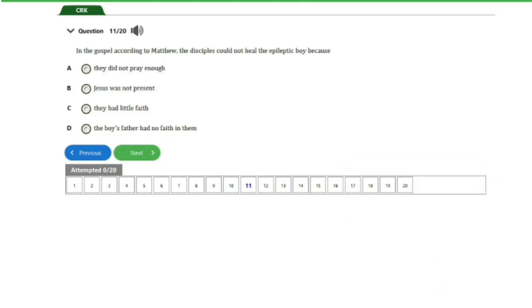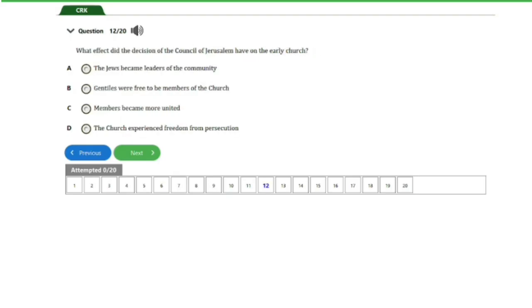So over here we have question number 11. It says, in the Gospel according to Matthew, the disciples could not heal the epileptic boy because A. They did not pray enough. B. Jesus was not present. C. They had little faith. D. The boy's father had no faith in them. So guys, the answer to this question is option C. They had little faith. So that's it for this question. Let's head on to the next question, guys.